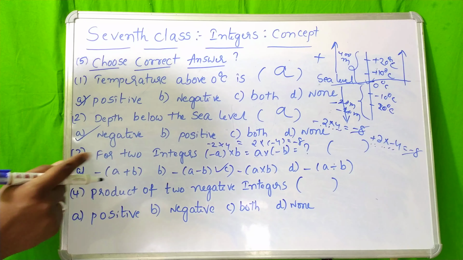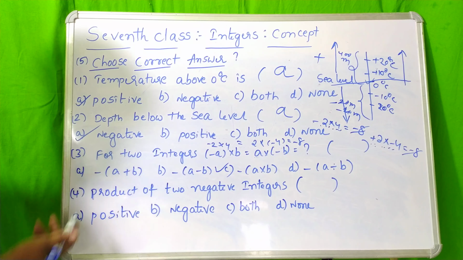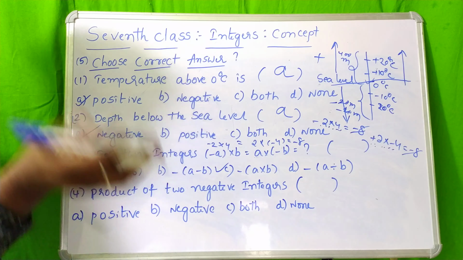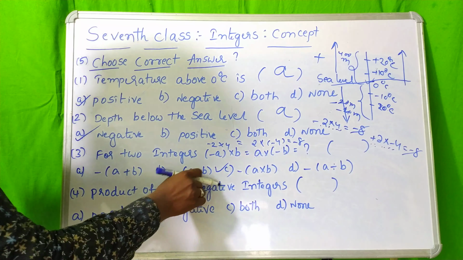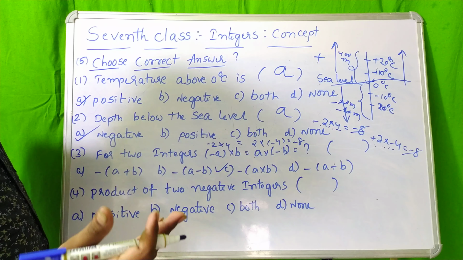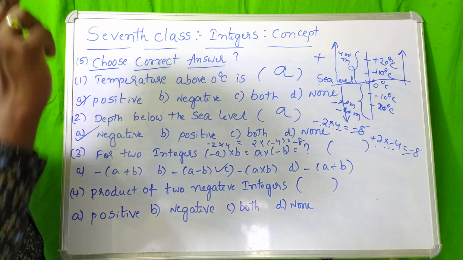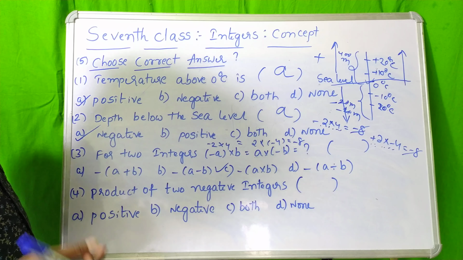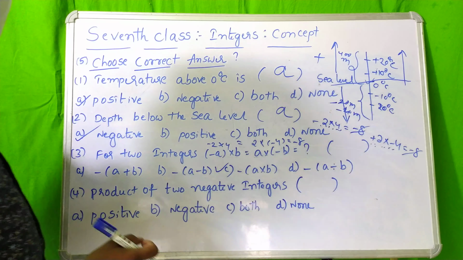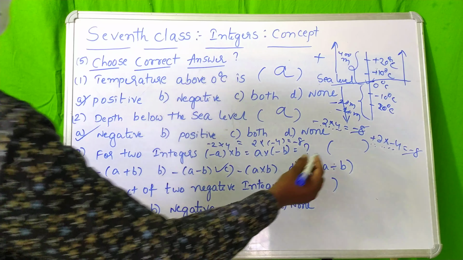So it is suitable only under the condition minus of A into B. If you do minus of A plus B, you will get a different value: 2 plus 4 gives 6, 2 minus 4 gives minus 2, and 4 minus 2 gives 2, which is positive. Here we need a negative value, but we need to get the same value. So minus of A into B, and the answer will simply be C.